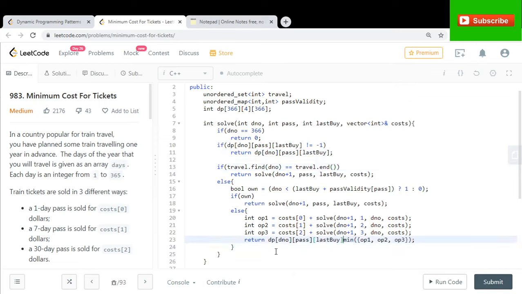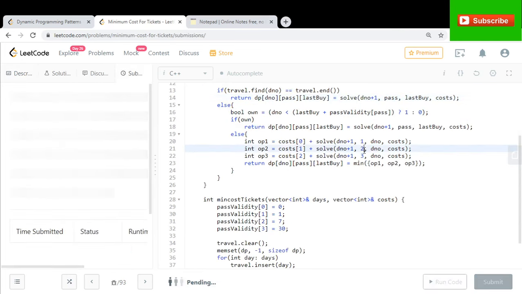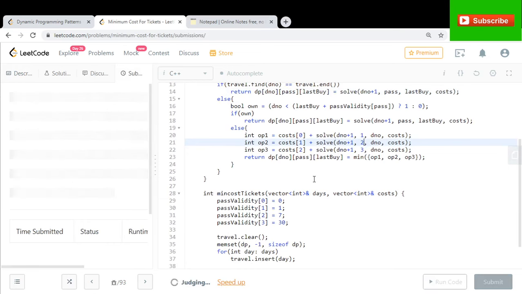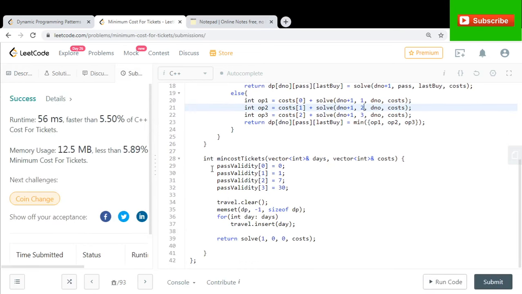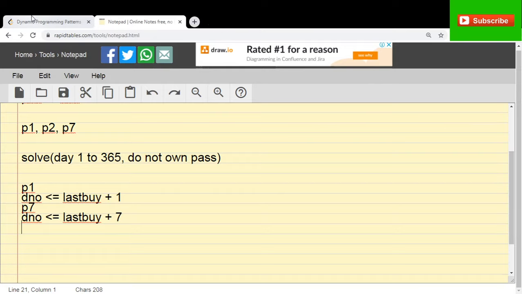And where I'm returning, I'll store it. This is memoization. So before returning the answer, just store it. Since you've solved a problem, you should remember that particular problem so that you don't end up solving the same subproblem again. And now I'll submit, and this should probably pass all the test cases. Unless, yeah, it passed. So good, we did the first problem. Hopefully this was helpful. Let's move to the second problem now.